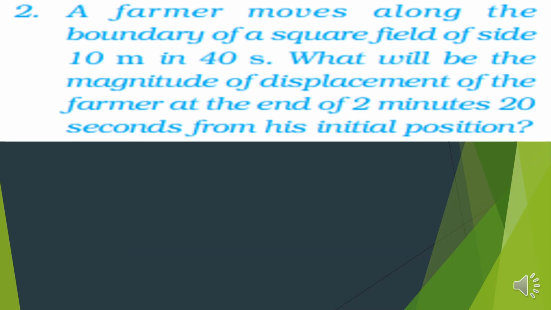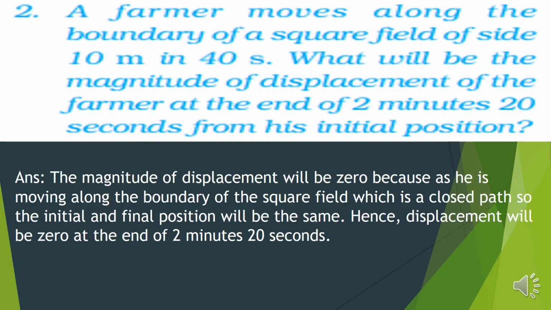See the second question. A farmer moves along the boundary of a square field of side 10 meter in 40 seconds. What will be the magnitude of displacement of the farmer at the end of 2 minutes 20 seconds from his initial position? Let us see the answer for this.